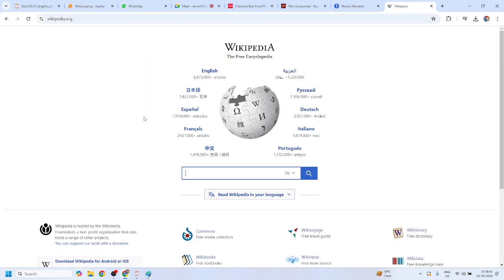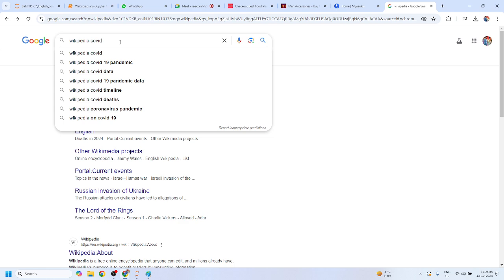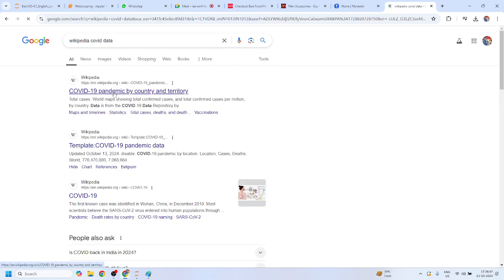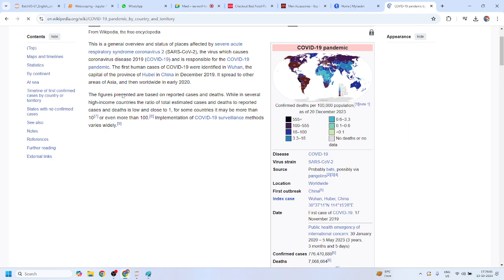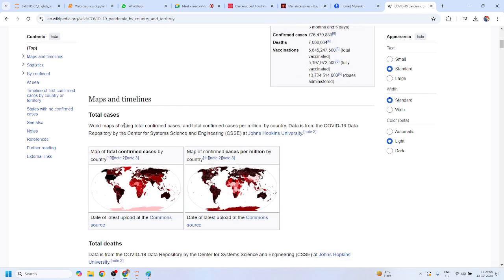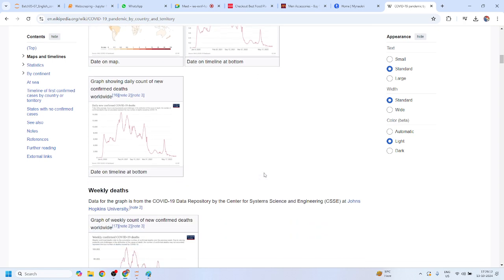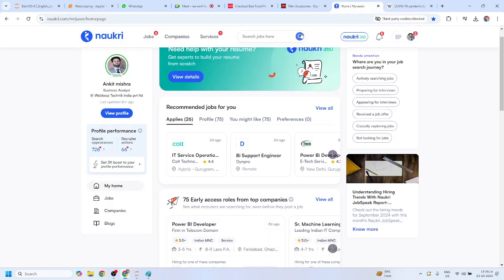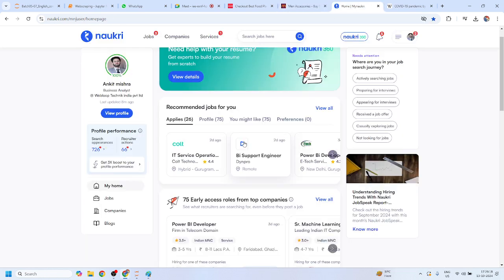If I just simply try to open this, let me start with one topic, which is Wikipedia COVID data. If I simply click on this, candidate, you will find there is no such time delay. If I simply refresh this, is there any time delay, Mohit? No, sir. The website reloaded successfully within a fraction of a second. There is no such time delay, as we have seen with the Meesho website and the Naukri.com website.